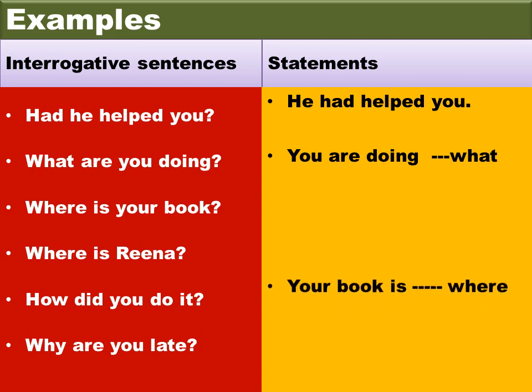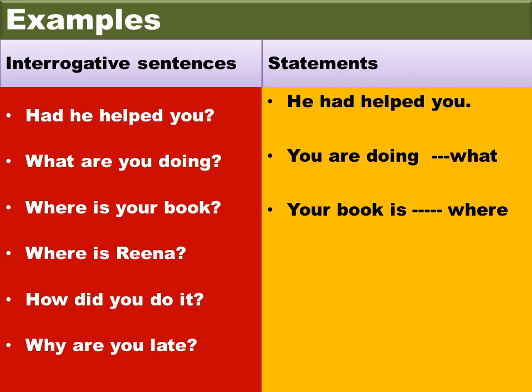Now let's see another example. Where is your book? Here again, your book is somewhere. Your book is on the table, or your book is in the shelf, or your book is in the bag. So here you are talking about what? About the book. So here the subject is book and the remaining part is the predicate, right?